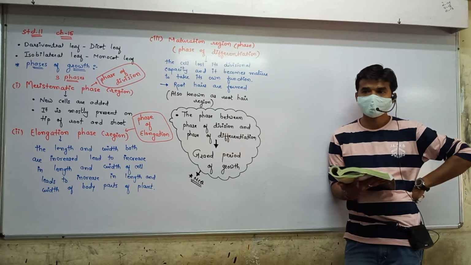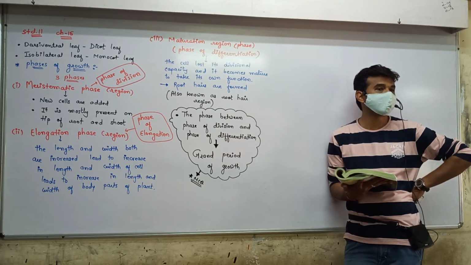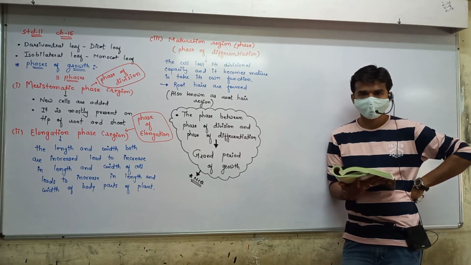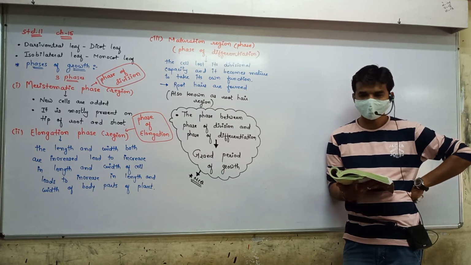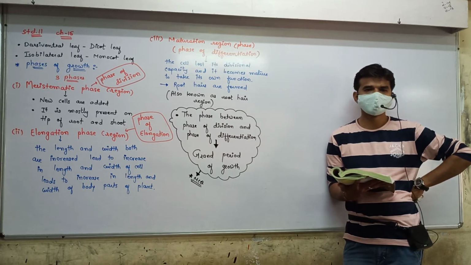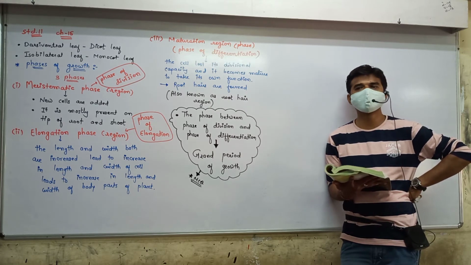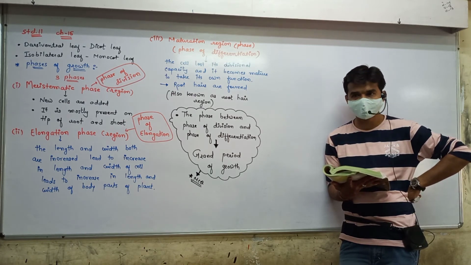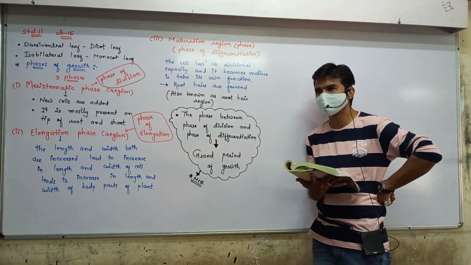Due to the increase in the size of the vacuole, the cell increases in size, horizontally as well as longitudinally. Fine? And the primary cell wall is then covered by the secondary cell wall. Now after elongation, the cell undergoes the maturation phase, getting ready for that.